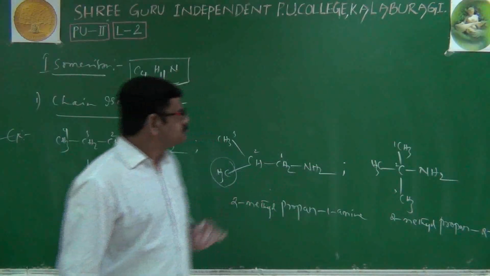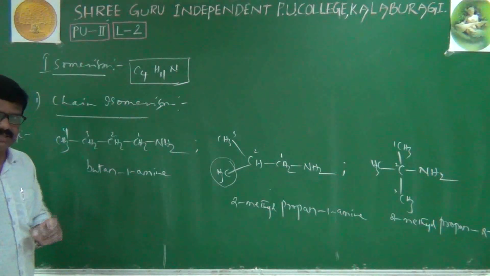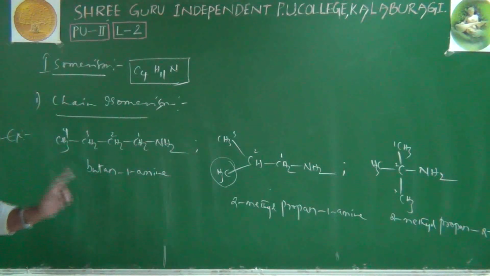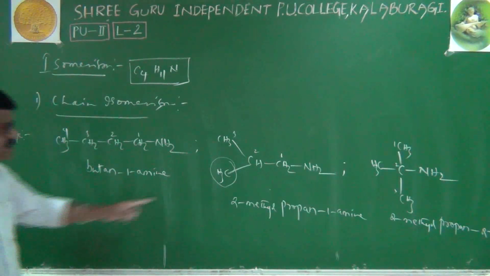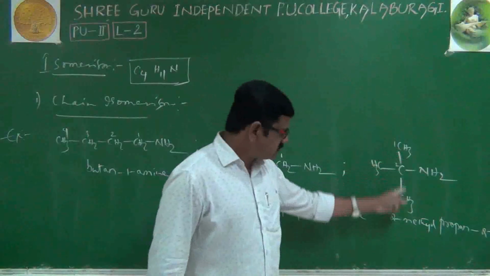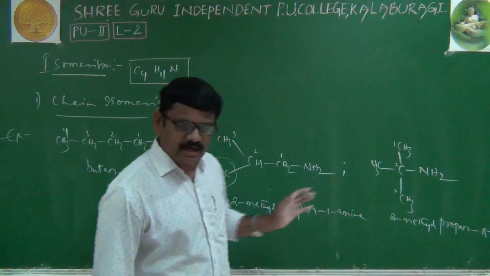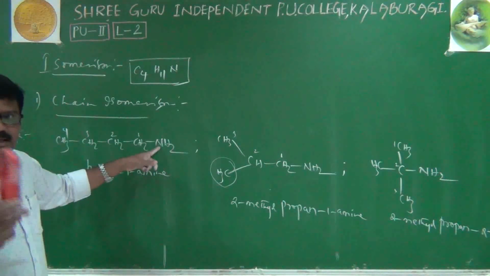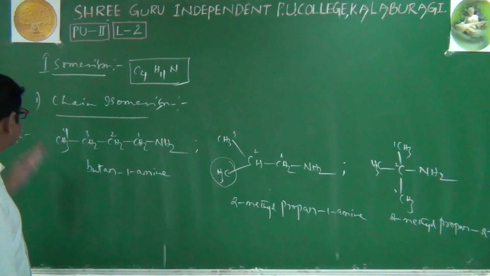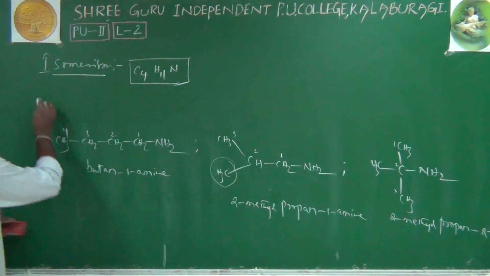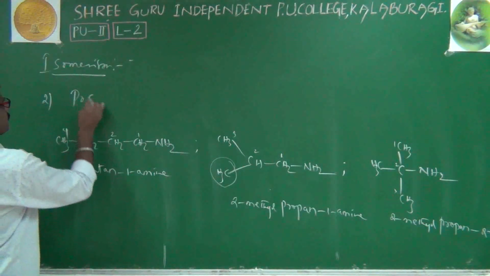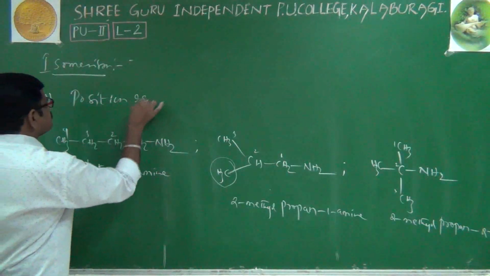Common names. Okay. Then why are they called chain isomers? Very simple. All three have the same molecular formula, but their parent chain is different. Here 4 carbons are present, here 3 carbons are present, and here also 3 carbons are present. That's why they are examples of chain isomers. Therefore, amines show chain isomerism. Right. Next, we'll go to the second one, that is position isomerism.